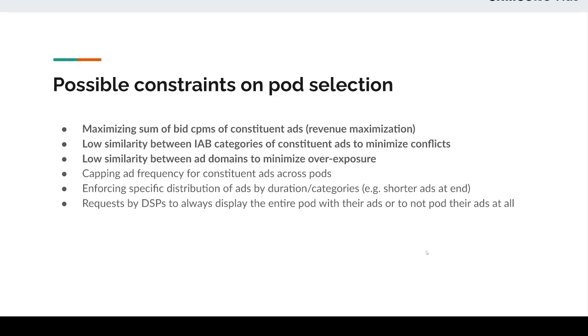We can also enforce distribution of ads in the pod. For example, all shorter ads at the end of the video, if this is desirable as per viewership analysis. And lastly, this can enable us to cater to specific requests by some partner DSPs who can ask for ensuring that all of their ads end up in the same pod. So essentially, any business objective can be replicated into a constraint in this multi-objective knapsack problem.